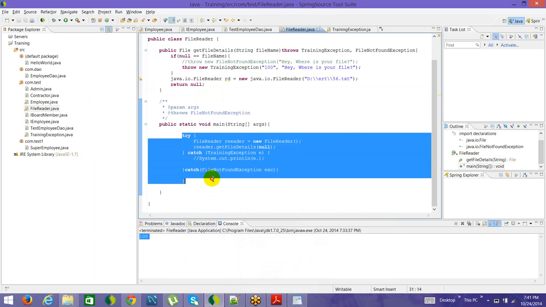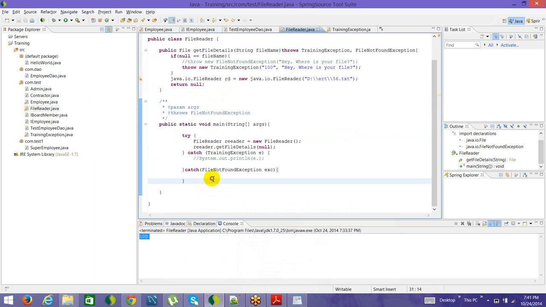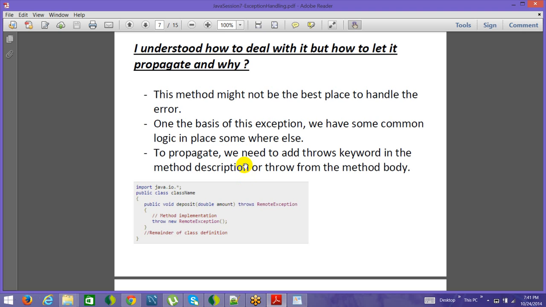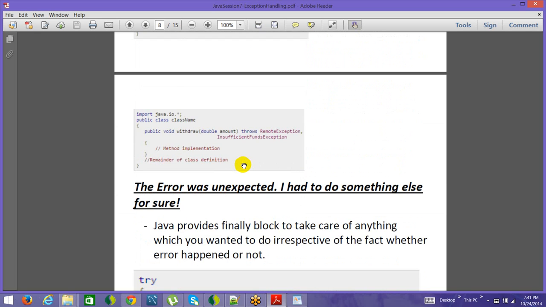So there are multiple reasons which demonstrate why we need this throws keyword, why we can't handle it there. It can be that we want to defer the handling of the error till the last moment, or there's some other reusable piece of code which is already written. But basically we can understand that the place where the error is coming up is not the best place to handle it, and that's why we want to let it propagate further. Okay, so that's what has been dealt with here.